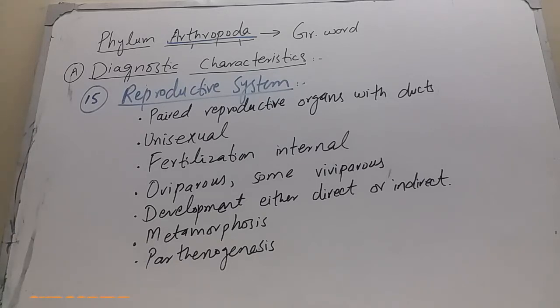Development is either direct or indirect. If development is direct, then there are no larval stages. But if the development is indirect, then larval stages are involved. Besides this, arthropods, especially the insects, show metamorphosis, and parthenogenesis also occurs in some arthropods.